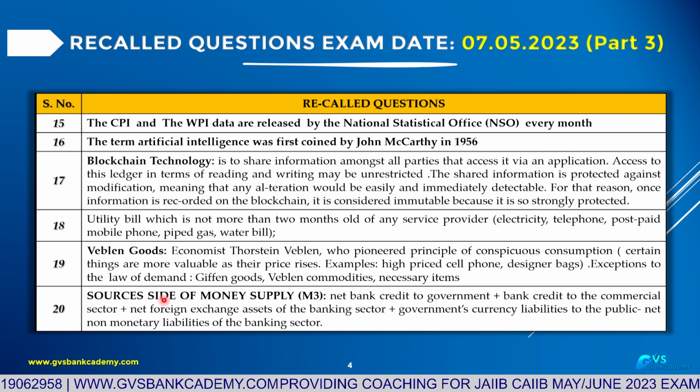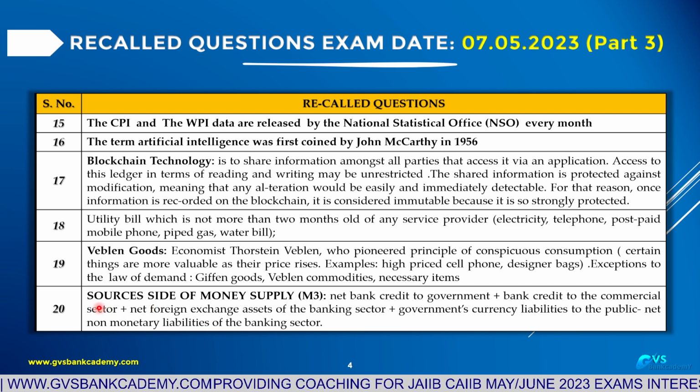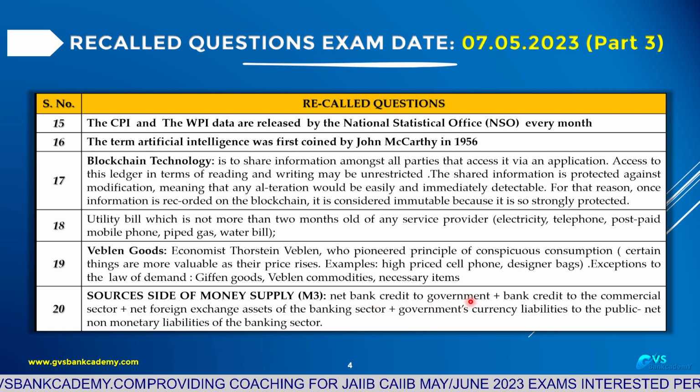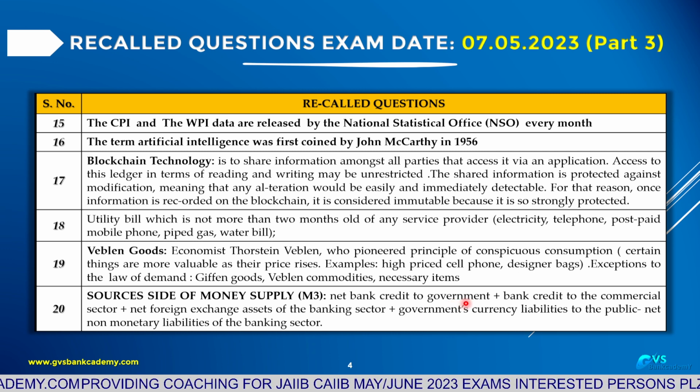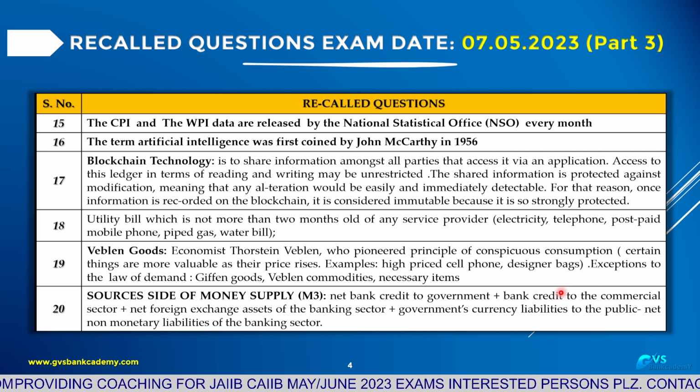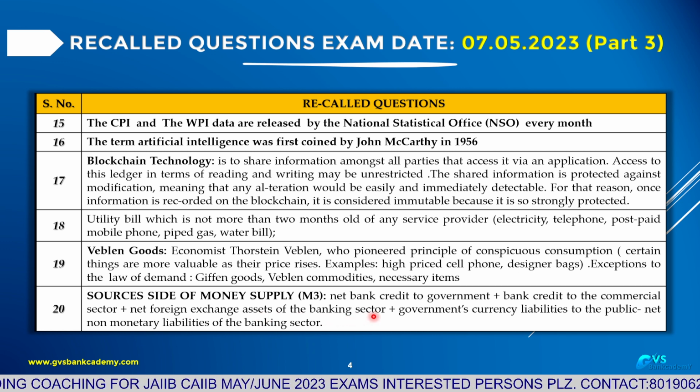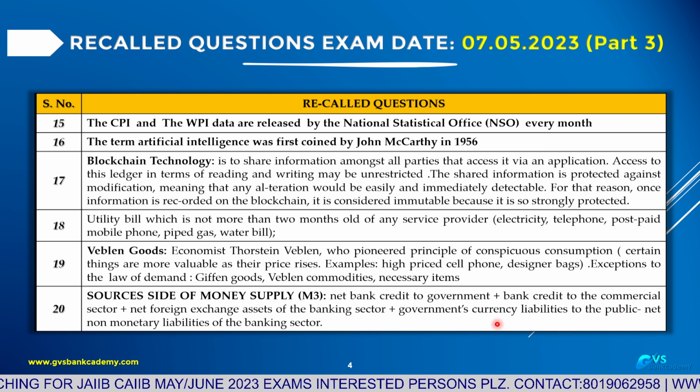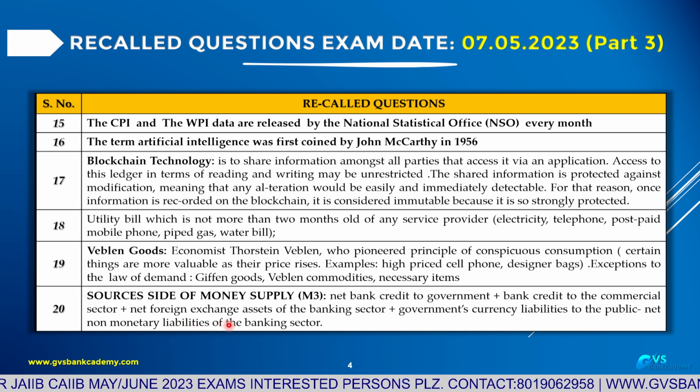Question 20. Sources side of money supply. Sources side, M3. Money supply sources. How are we getting money supply? Net bank credit to government. Bank credit to the commercial sector. Plus net foreign exchange assets of the banking sector. Plus government currency liabilities to the public. Minus net non-monetary liabilities of the banking sector.